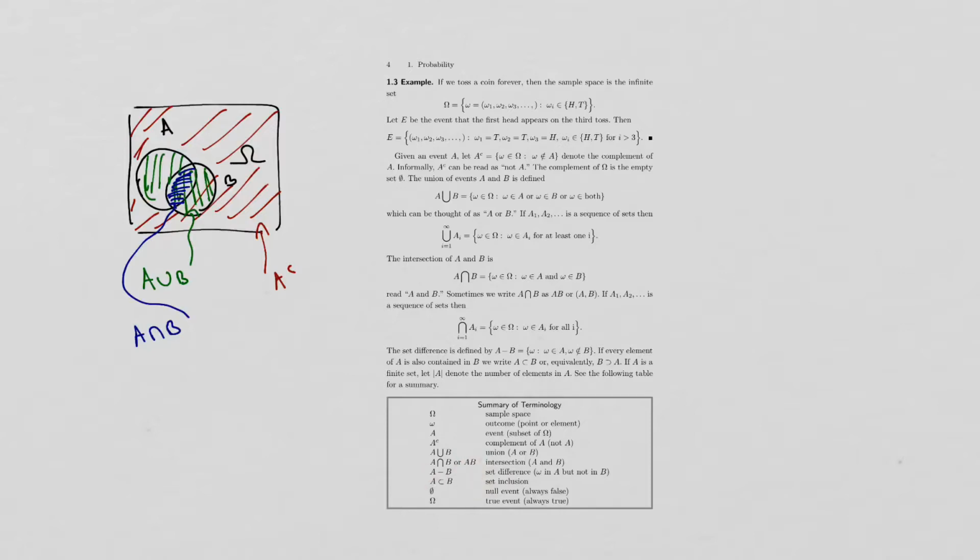A minus B is the set difference, and A is a subset of B. This is the null event, empty, and this is the whole space, the true event, always true. A1 and A2 we call disjoint because their intersection is empty.